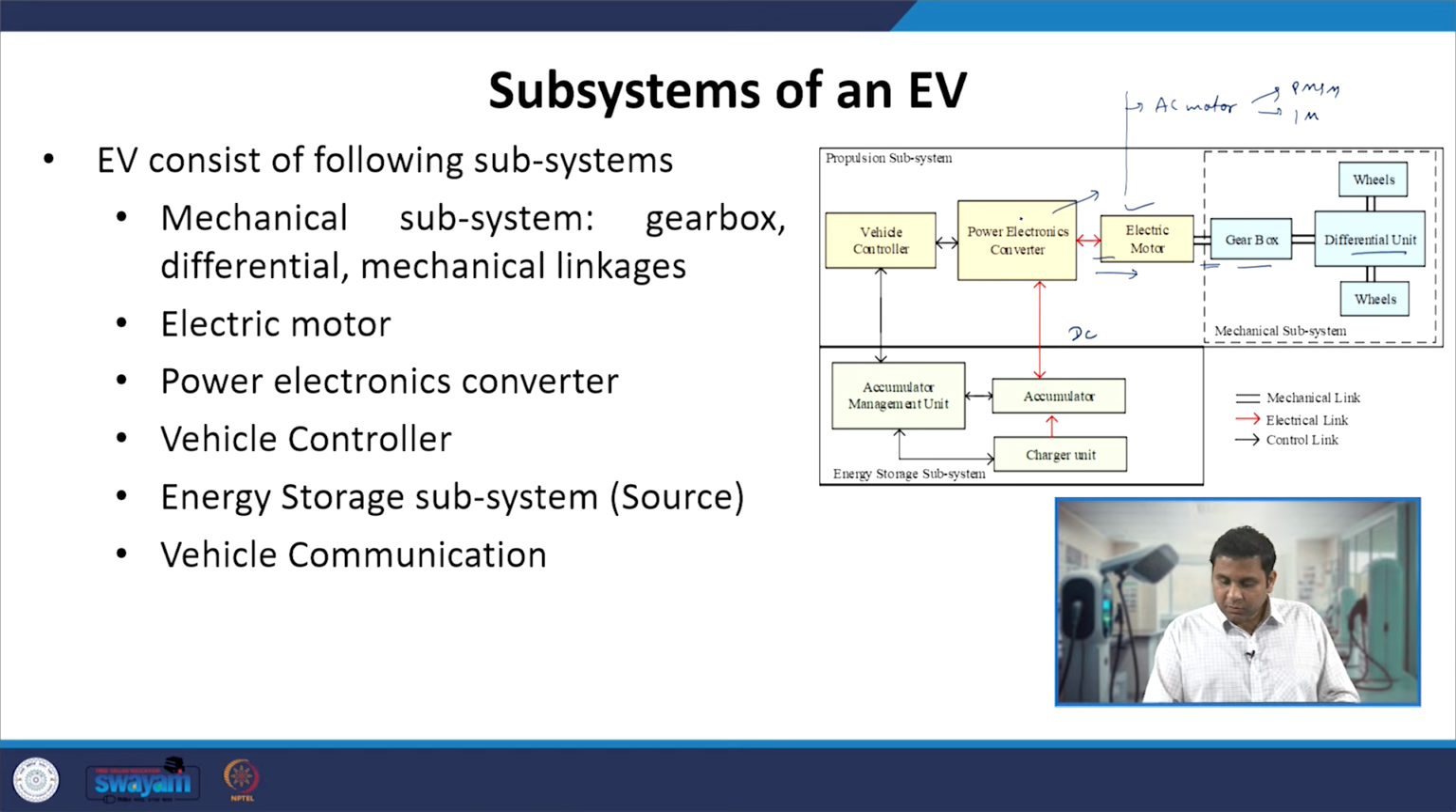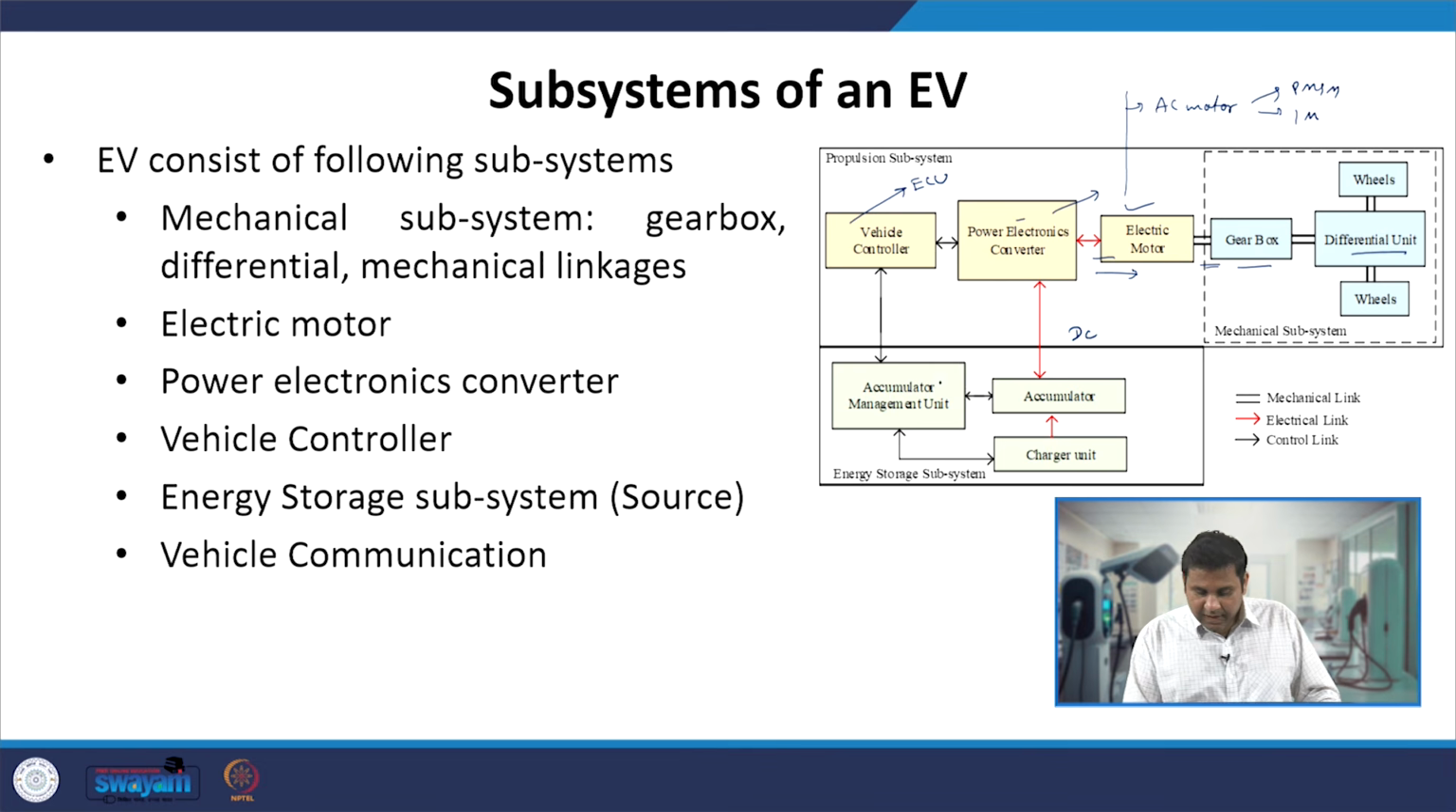In order to control the power electronic converter, we have the vehicle controller, which is sometimes also called the electronic control unit. It gives signals to the local controller of the power electronic converter to provide the required gating signals to different power electronic switches in the converter, which helps in generating the required voltage at the required frequency to be fed into the electric motor in order to achieve the speed demanded by the user.